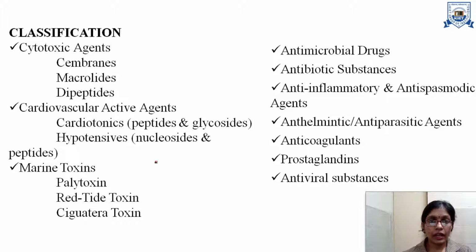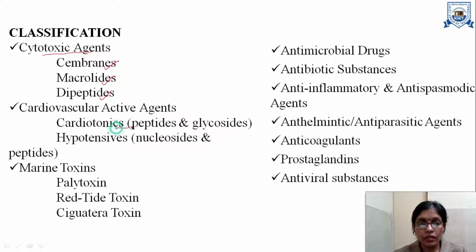So let us have a look at the classification of marine drugs. First of all, the cytotoxic agents. Examples are membranes, macrolides and dipeptides. Then cardiovascular agents, the examples are cardiotonics, which can be peptides and glycosides. Then hypotensives, which can be nucleosides and the peptides.